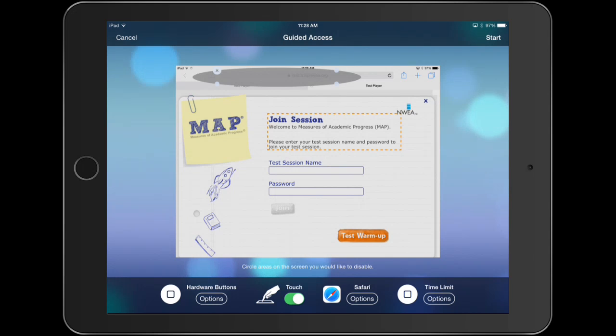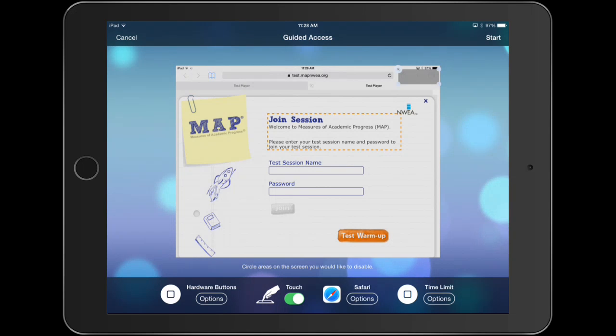If you have trouble drawing the circles on the areas that need to be covered, you can draw them here below, tap on it, and move it up to the area that needs to be covered. The circles can be moved, they can be expanded or shrunken. And if you're unhappy with your circle, you can click the X and start all over again.